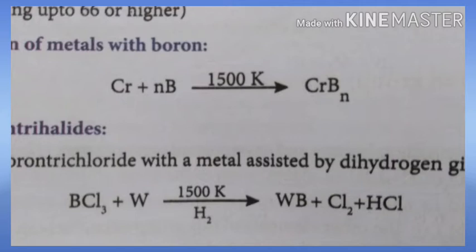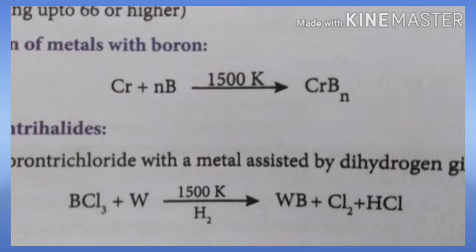M is the metal and the number of atoms is X, and B is boron and the number of atoms is Y. Here X ranges up to 11 and Y ranges up to 66 or more than 66. So it forms high borides.